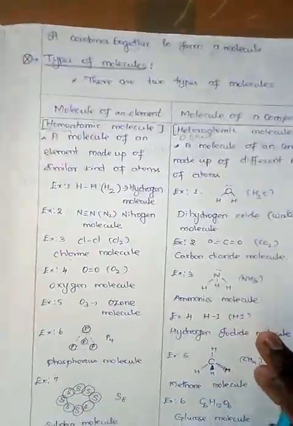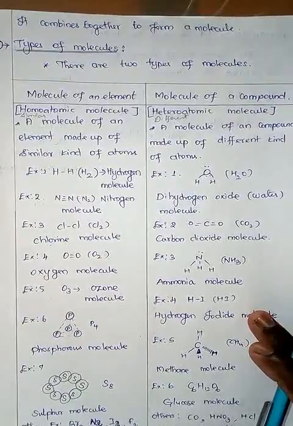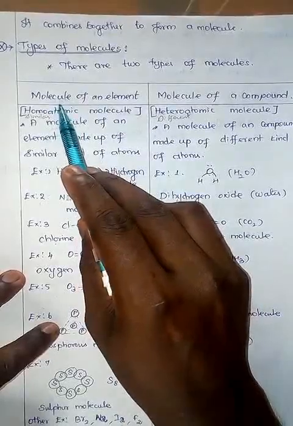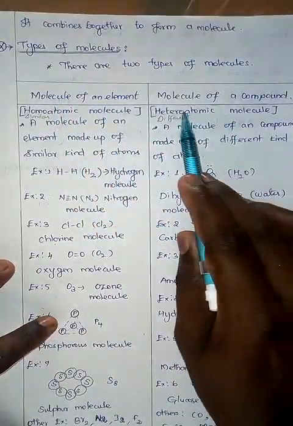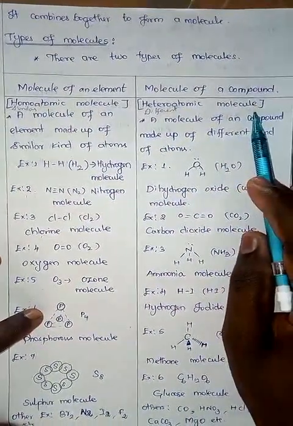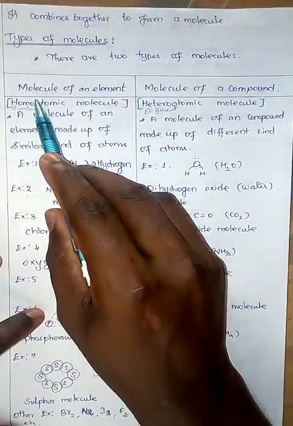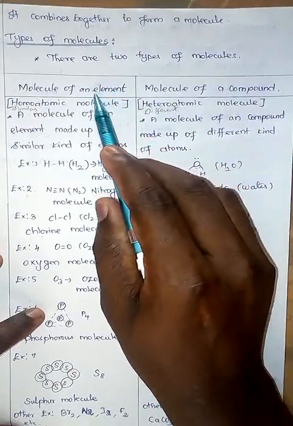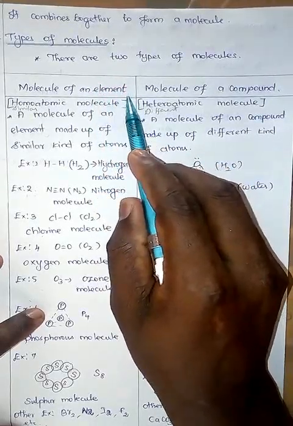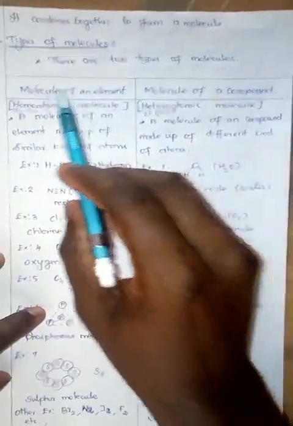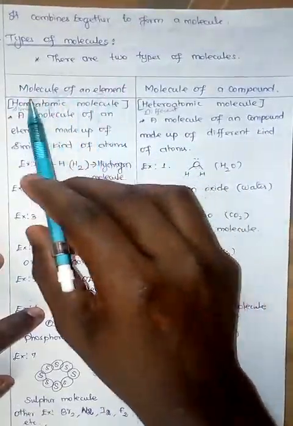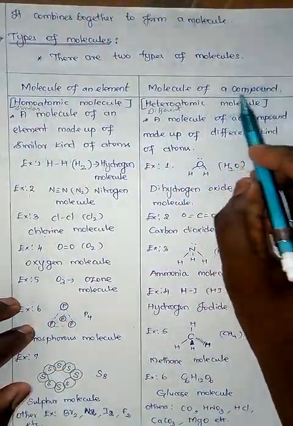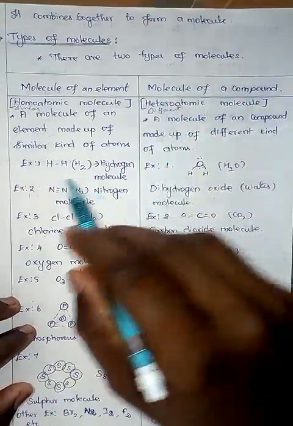Let us go to the next topic, called types of molecules. Generally there are two types of molecules. One is a molecule of an element, another one is a molecule of a compound. If you come across an element, you know very well that it is made up of similar kinds of atoms. So this molecule is made up of similar kinds of atoms. Then what is the other one? It is simple. Compound means two different kinds of atoms combined.